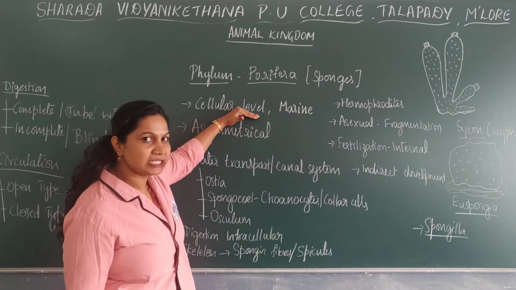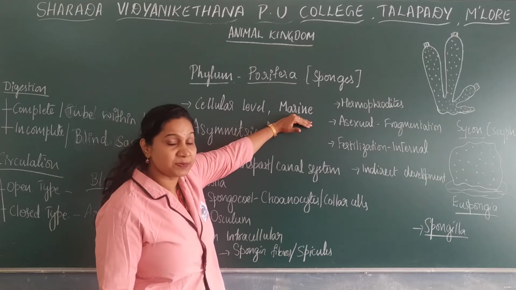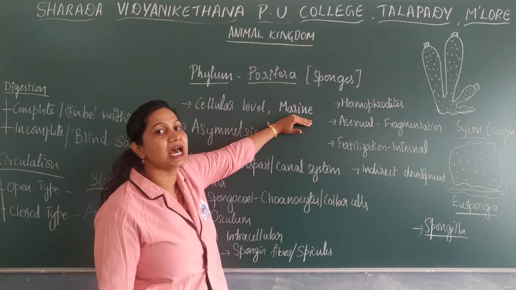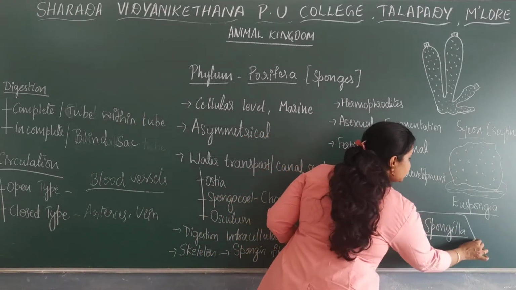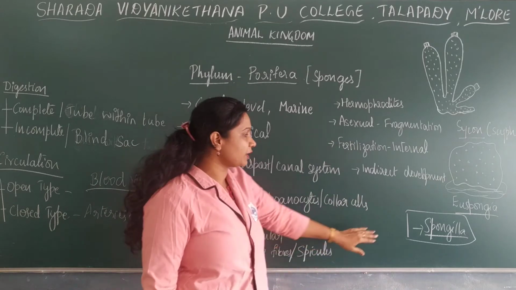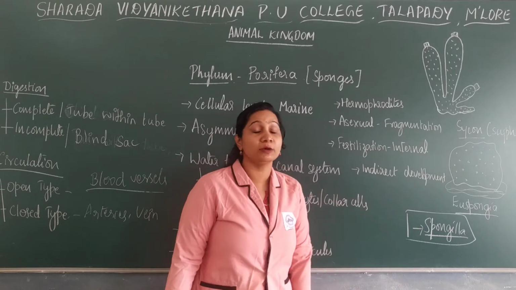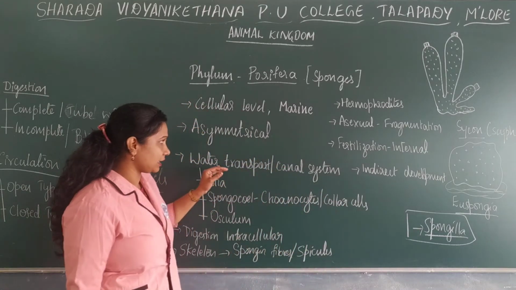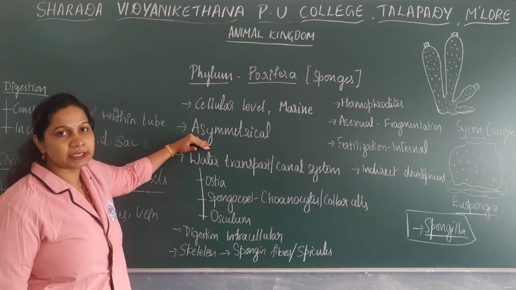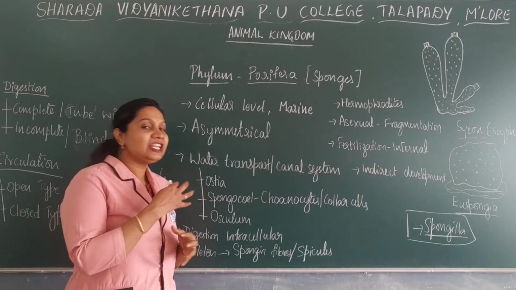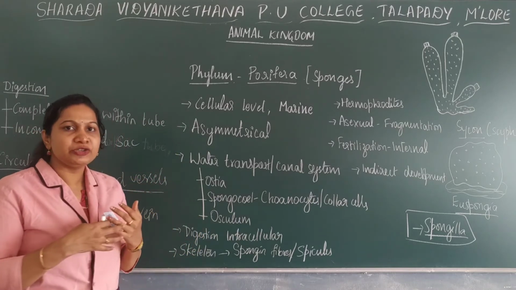Their body is made up of groups of cells, and the members are aquatic, especially most of the members are marine, except there is one organism known as Spongilla. It is a freshwater sponge. Spongilla is a freshwater sponge, where most of the members are marine. The body is asymmetrical.